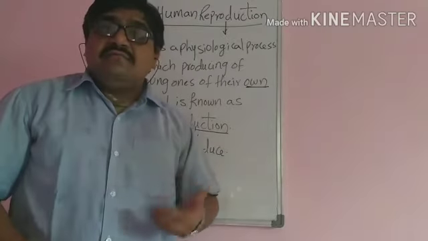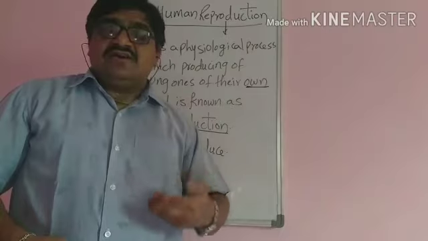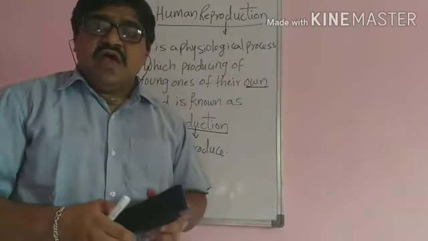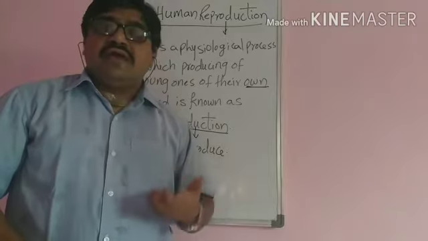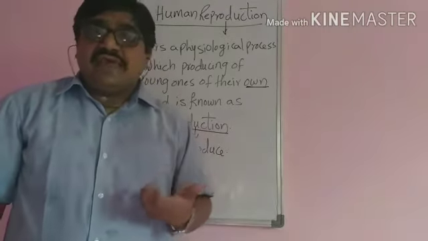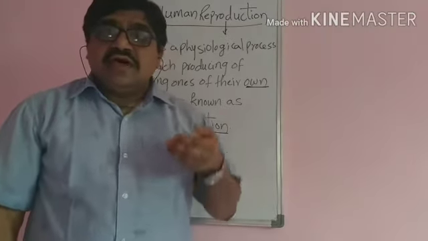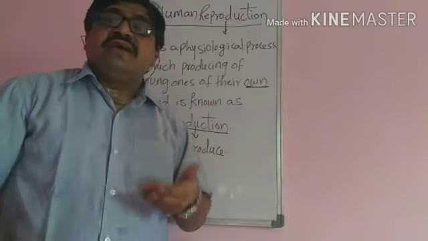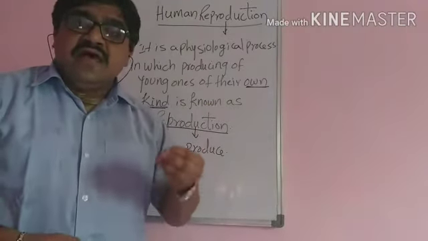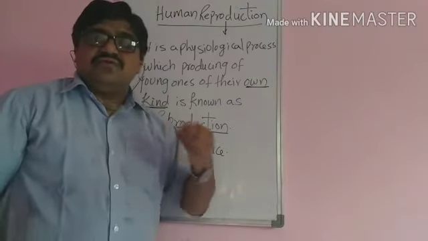What are species? A species is a group of organisms which have the capability of producing young ones among themselves and can produce fertile offspring. Then only can we use the word species. So here the same type of species are producing.